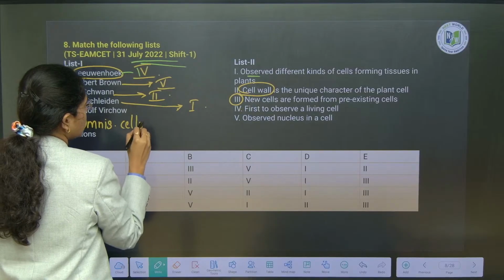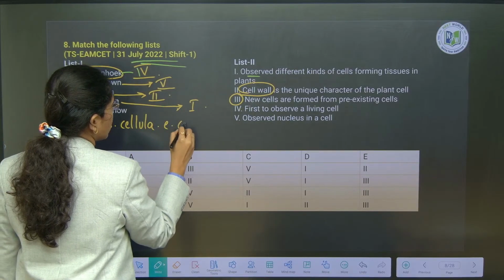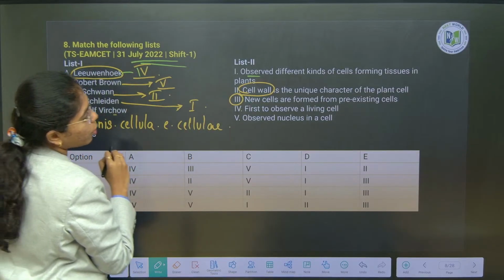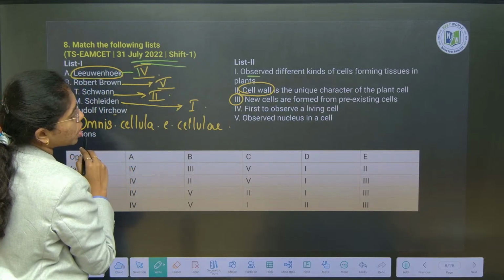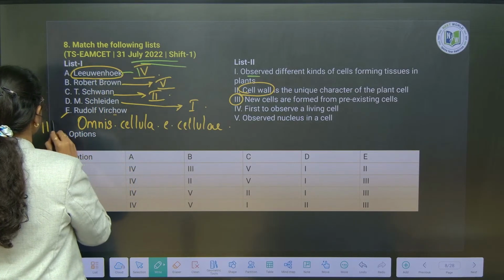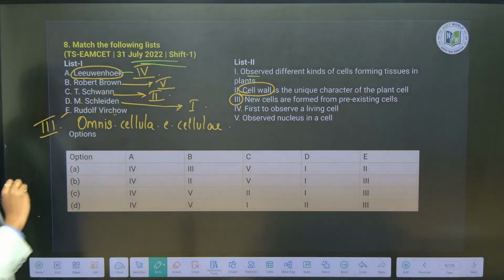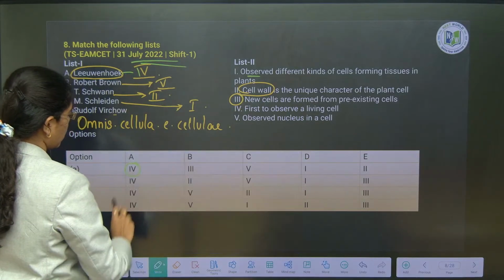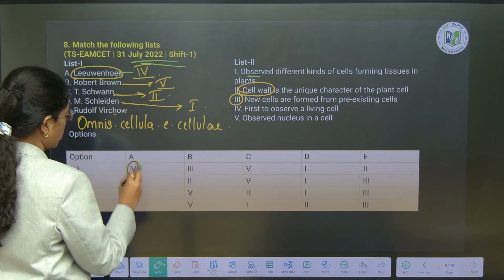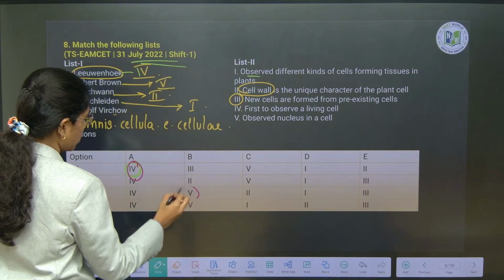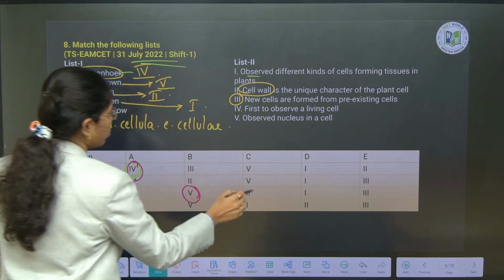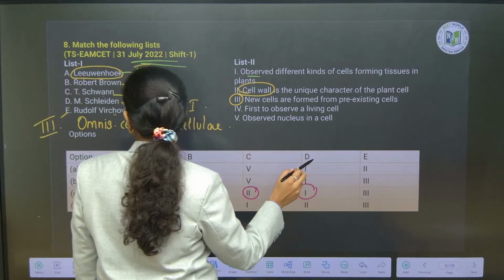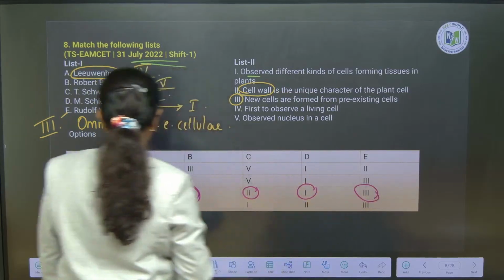Omnis cellula e cellulae. Fine, right? So Rudolf Virchow has proposed this, which is option 3. Fine, right? So A is 4. B is 5. C is 2. D is option 1. And E is 3. So what is the right answer?